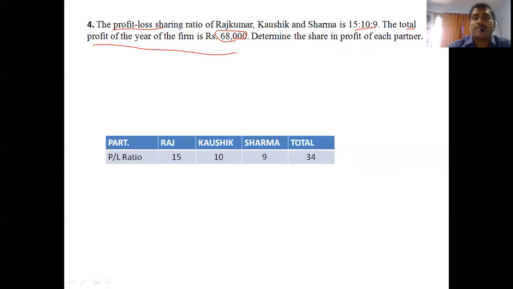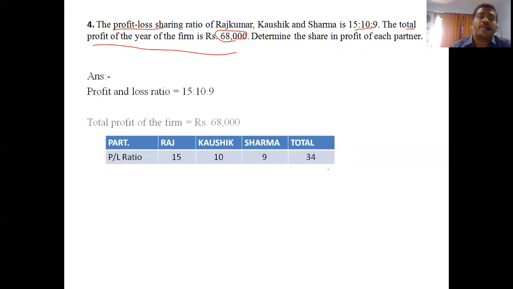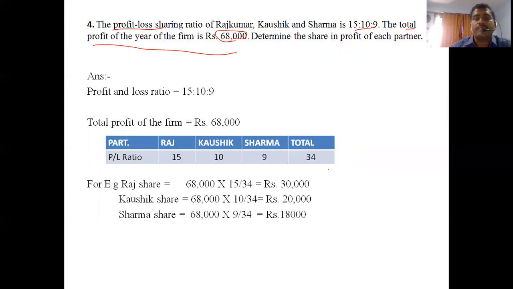What is the share of Raj? 68,000 into 15 divided by 34. For Kaushik, 68,000 into 10 divided by 34. For Sharma, 68,000 into 9 divided by 34. Like that it goes. Clear?